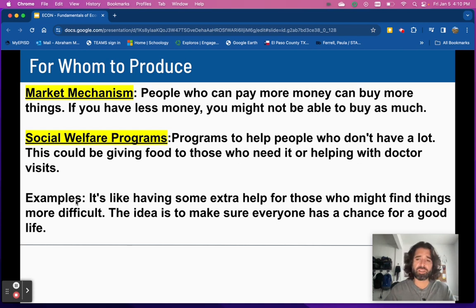Think of fancy cars, right? Think of expensive wines or liquors, right? Only certain people. So for who are you making these items, right? For everyone because it's affordable, or for a select few?